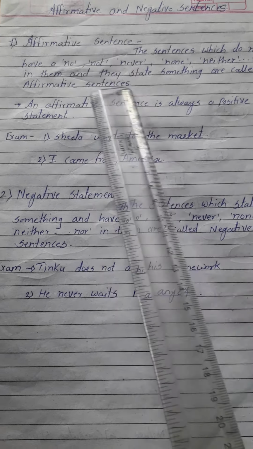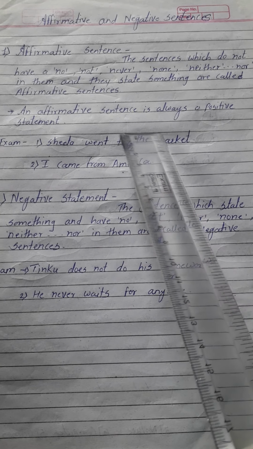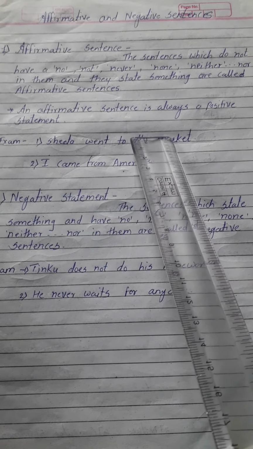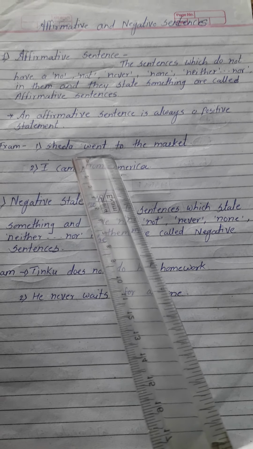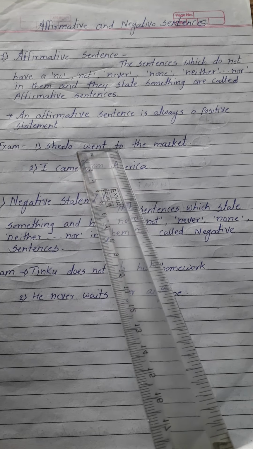For example, Sheila went to the market. This sentence does not have any of the words no, not, never, none, neither, nor. These are positive statements. Because of that, this is an affirmative sentence.